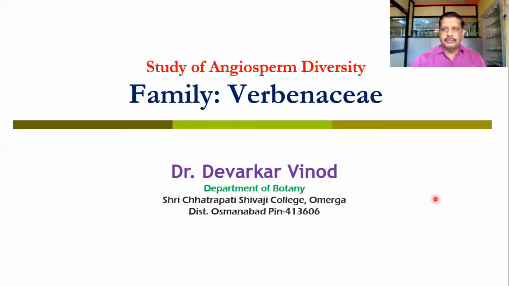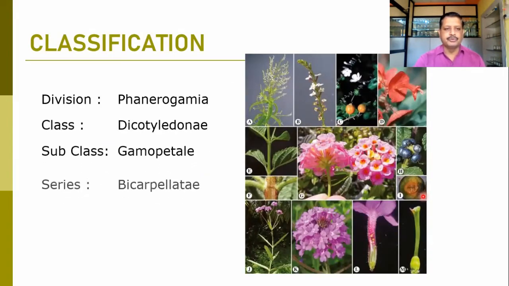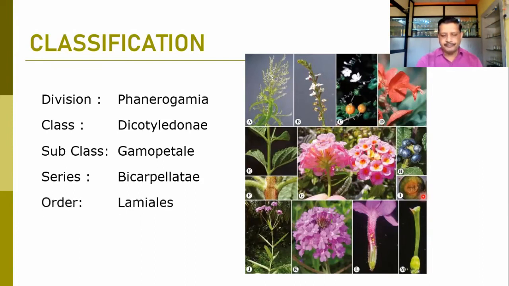Today we are going to discuss one of the important families, Verbenaceae. This is an important family from angiosperms, belongs to the division Phanerogamia, class Dicotyledonae where cotyledons are two, Gamopetalae where petals are fused, Bicarpellate where ovules are two, order Lamiales, bilipped or zygomorphic corolla is there, and the family Verbenaceae.